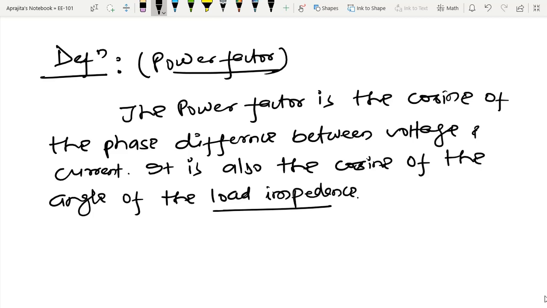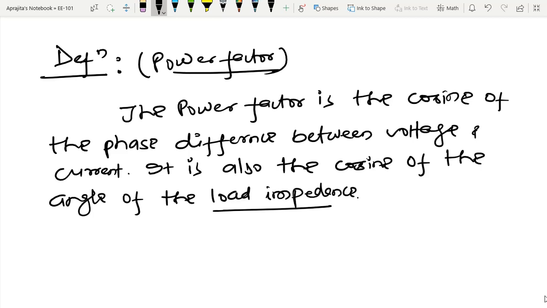So here you can see that power factor may be seen as the factor by which the apparent power must be multiplied to obtain the real power or average power.